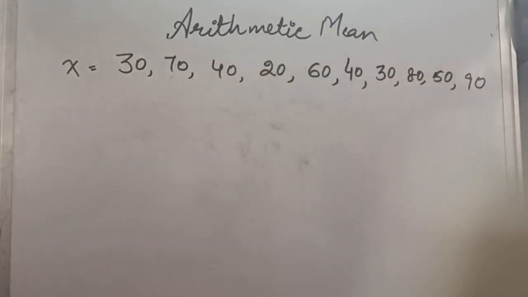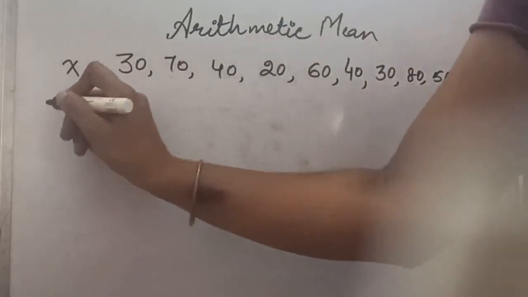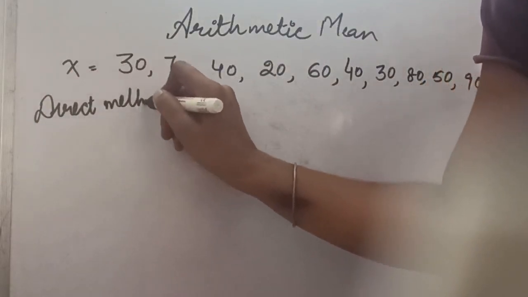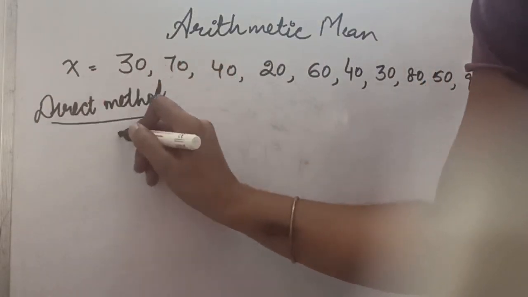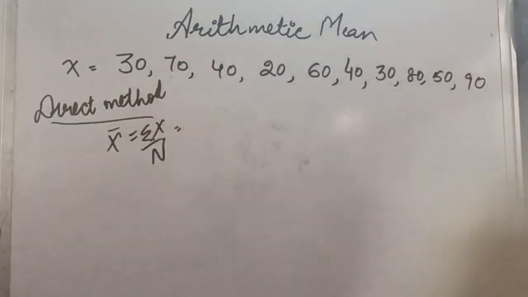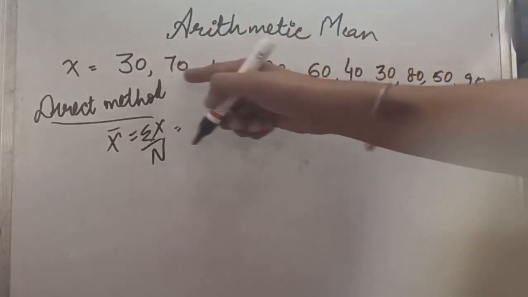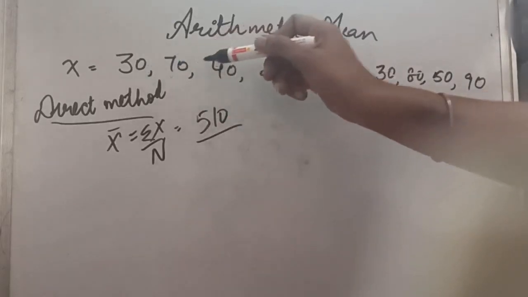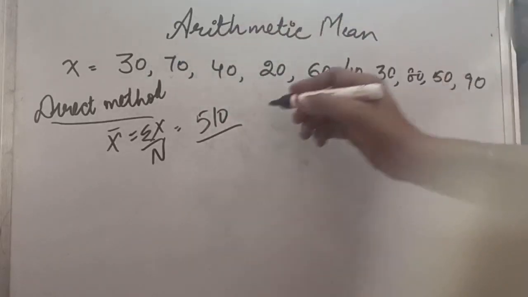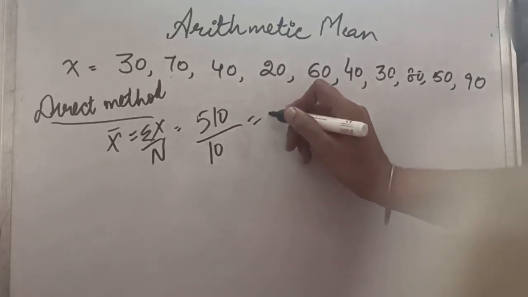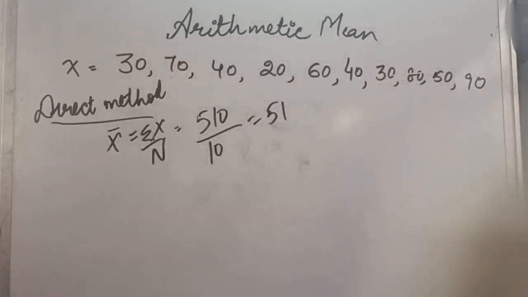Now we will be applying the direct method first. As we have seen, the direct method formula is mean equals sigma x divided by n. So this is our x. Now we will add our x. When we added these values, it comes out to be 510. N is the number of observations. Count the observations: this is the data of 10 individuals. So here we will be getting the answer 51.